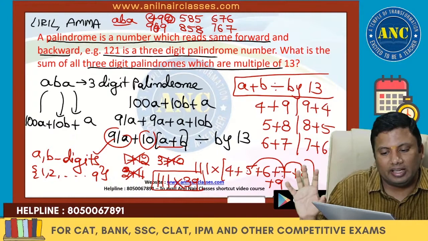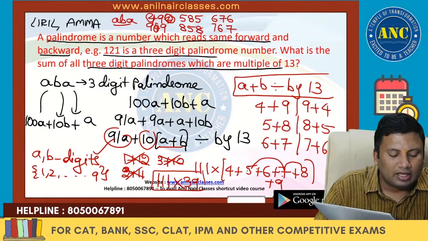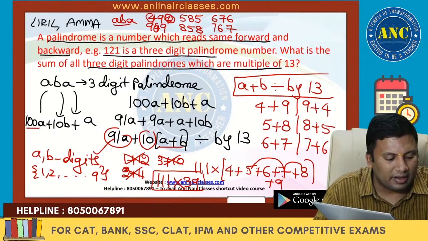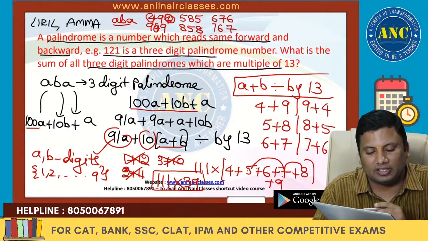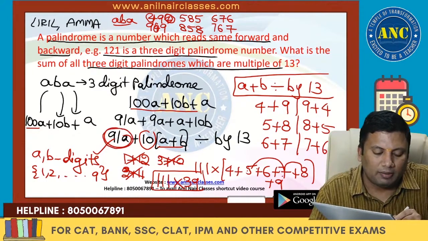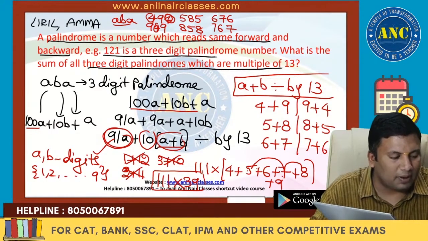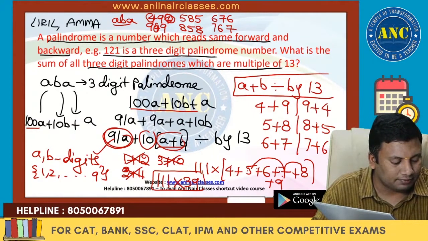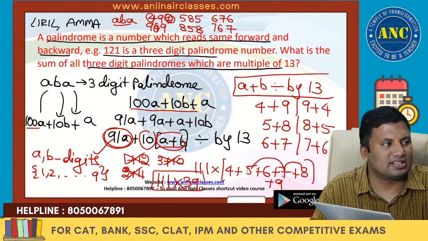First we are finding the 3-digit palindrome. A 3-digit palindrome is of the form A, B, A. A is in the hundreds place: 100A, 10B and A. 100A plus 10B plus A is 91A plus 10 into (A plus B). Divisible by 13, so A plus B should be divisible by 13. I hope it is clear. Praveen? The idea is clear, right?